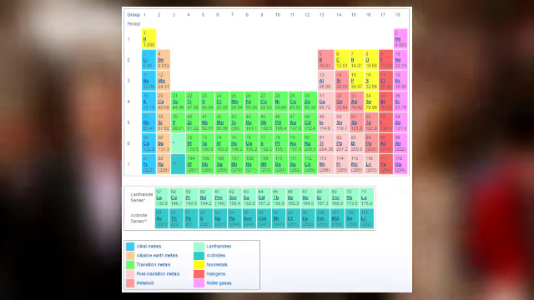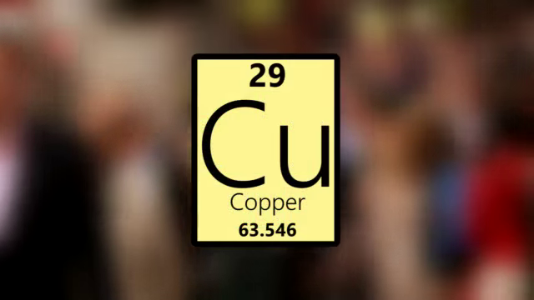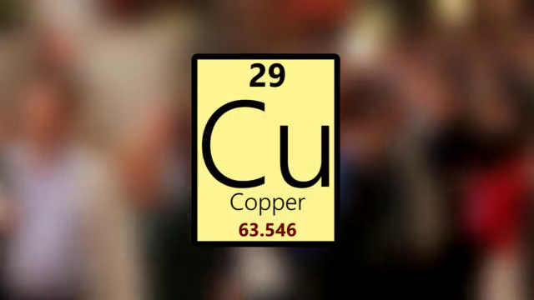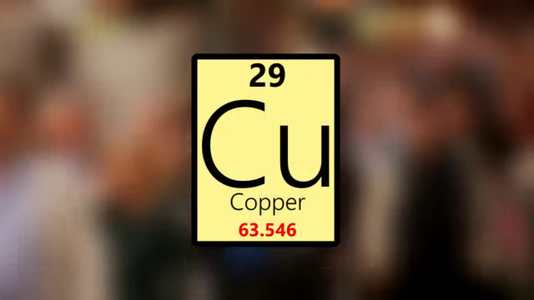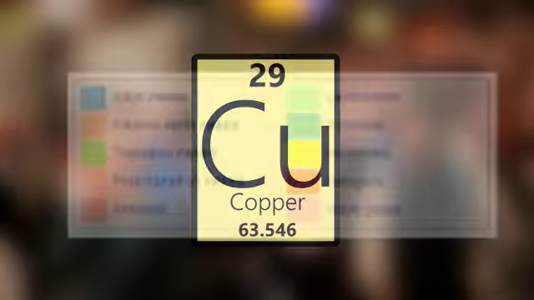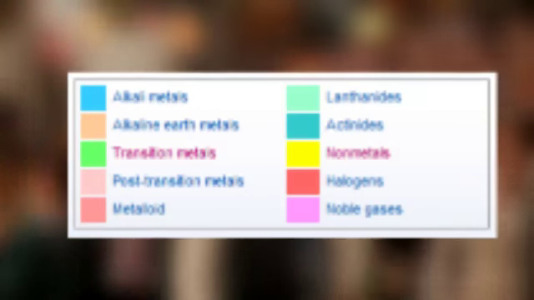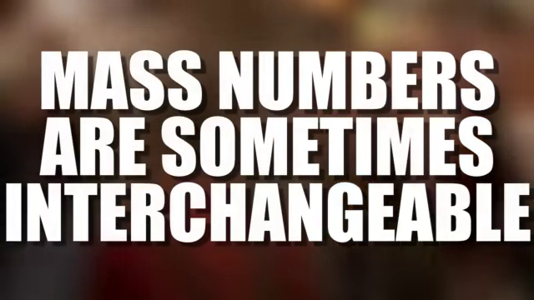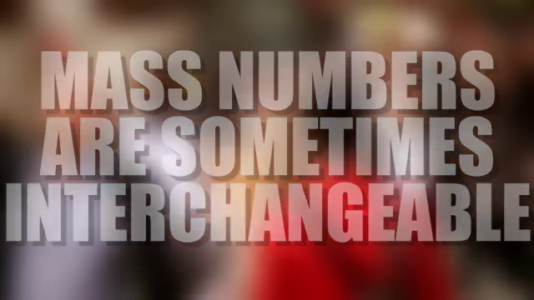Each symbol is placed on the periodic table and organized by their atomic numbers, the number of protons in an atom, their mass numbers, the number of protons plus the number of neutrons in an atom, and their chemical properties, such as transition metals, nonmetals, metalloids, and others. Mass numbers are often interchangeable with some elements. This is called an isotope.